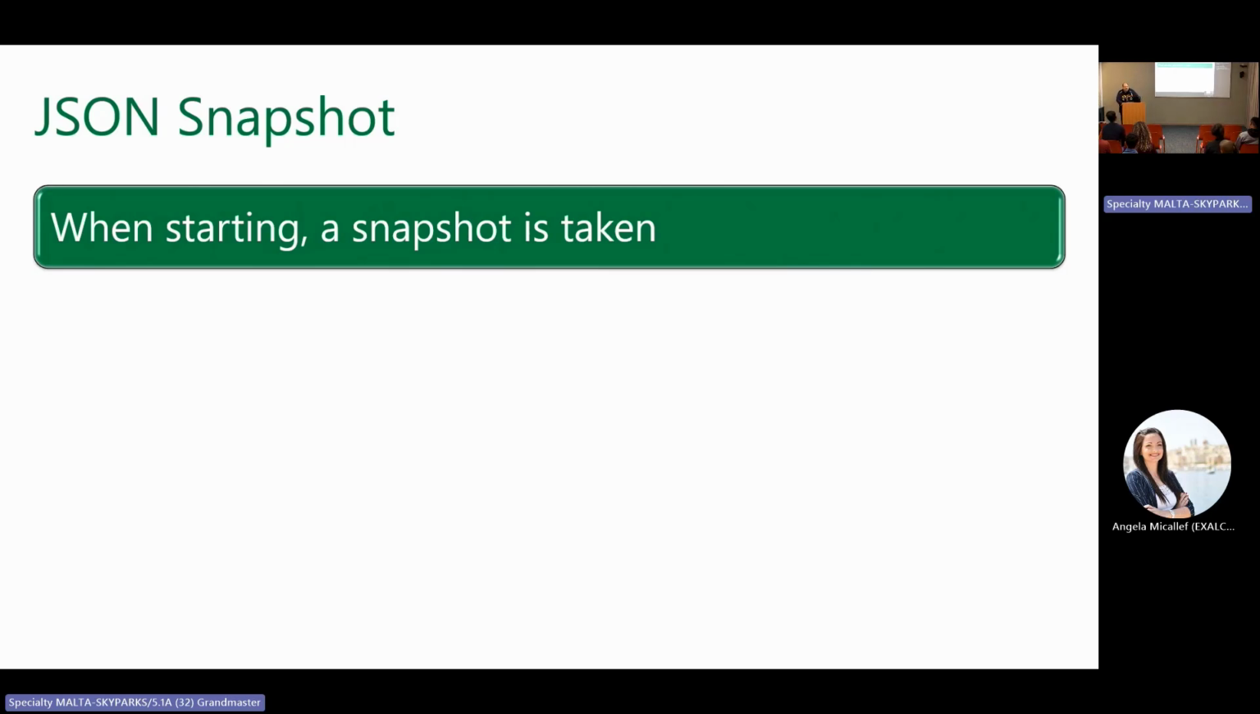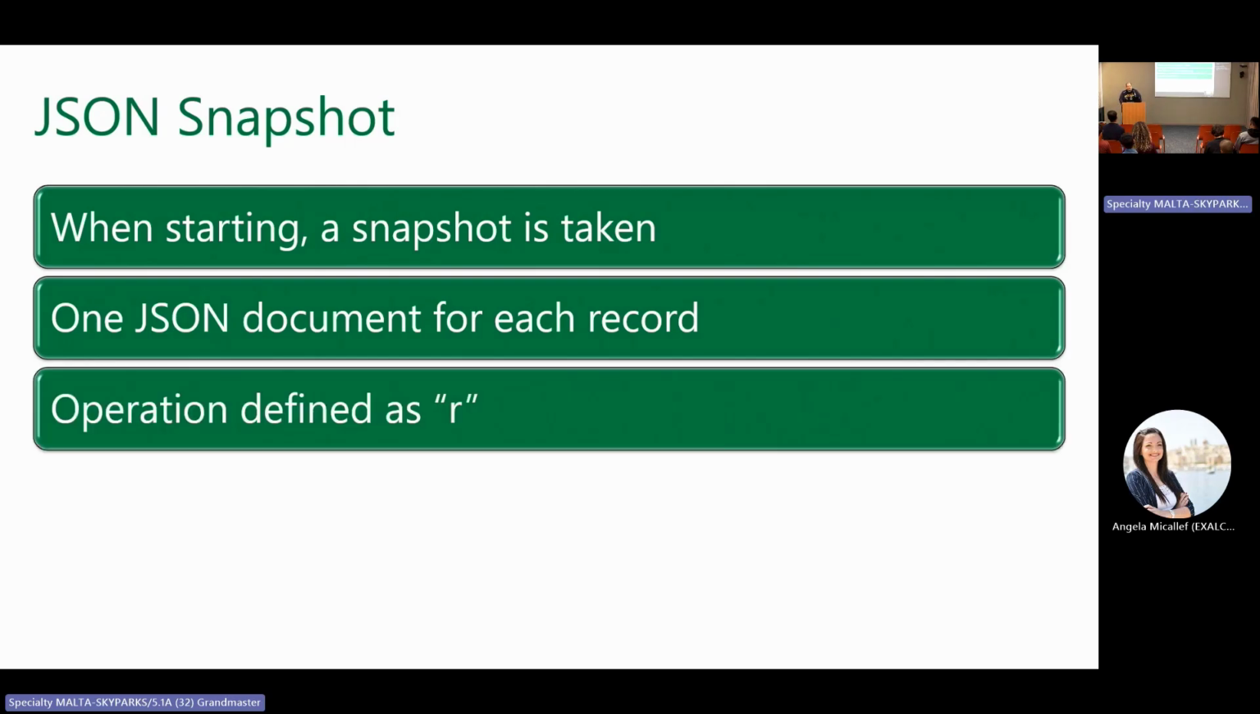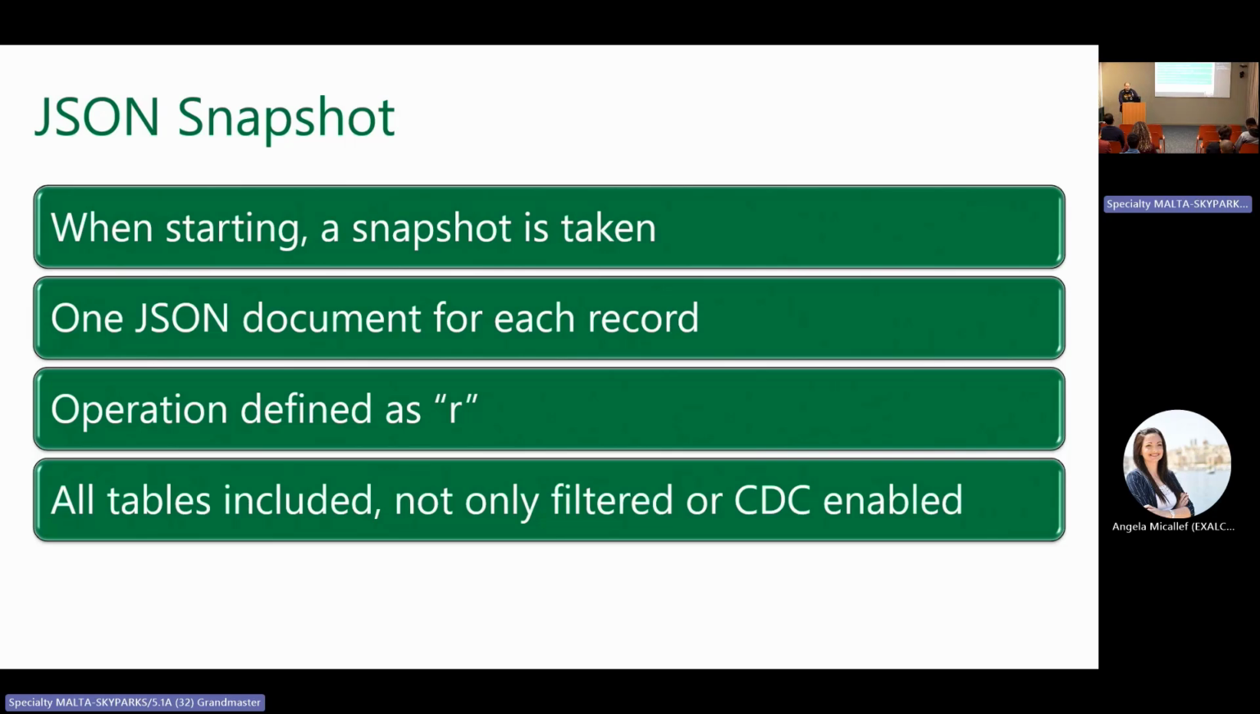When it's starting, a snapshot is taken. One JSON document for each record. Inside the JSON document, there is a field called operation. When the field operation is R, it means that this is part of the snapshot. This is the initial state of the table before the changes started to be recorded. All tables are included, not only filtered tables or CDC-enabled tables.